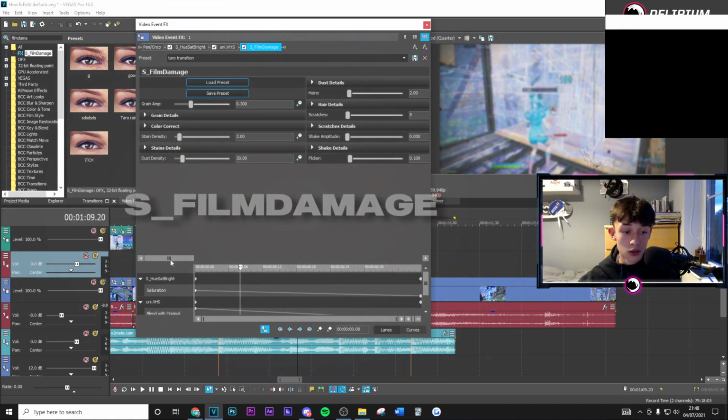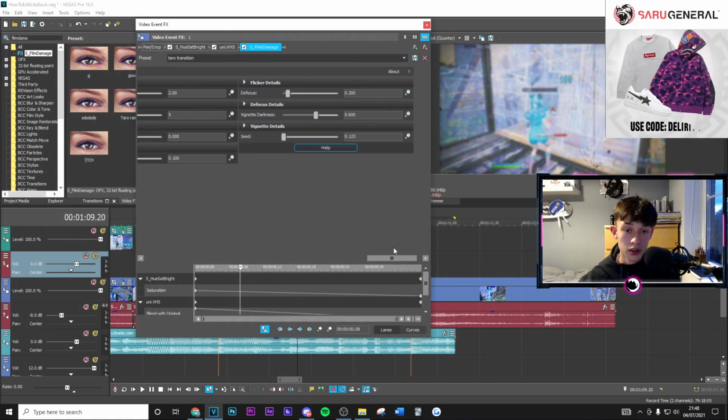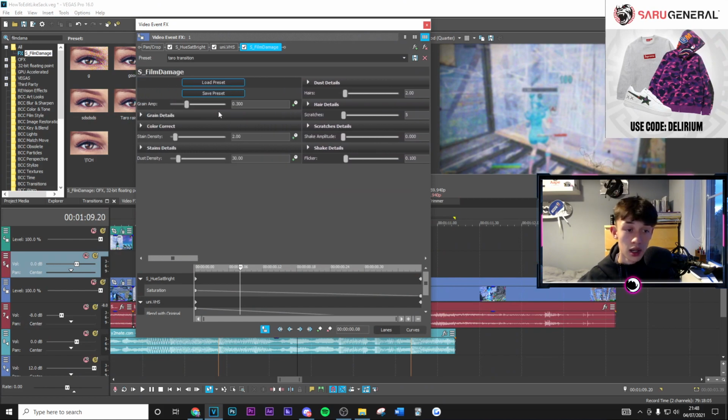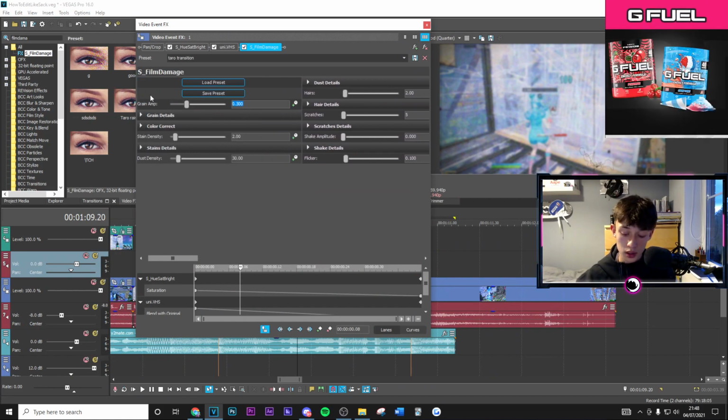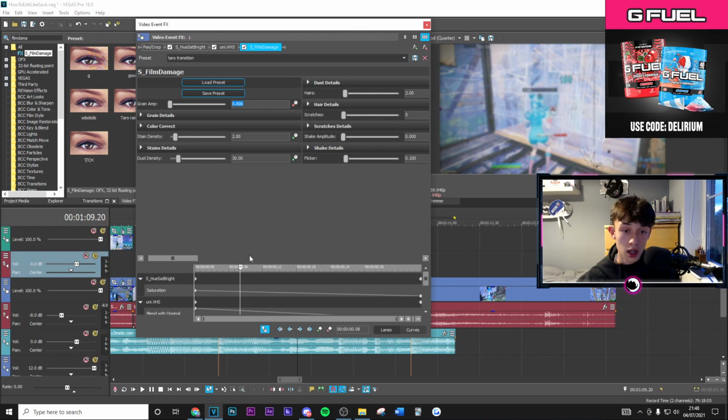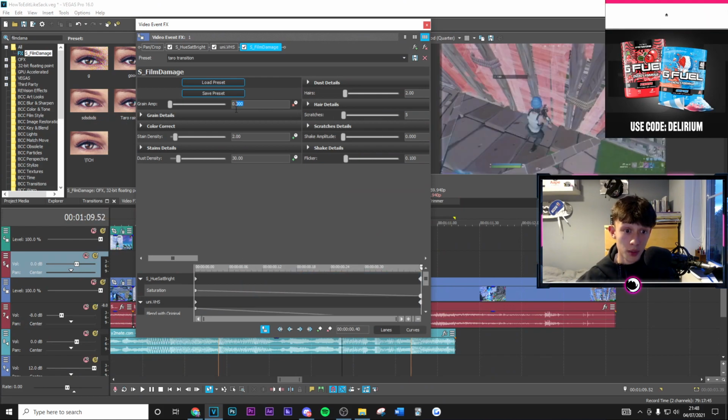And then the final thing you want to go ahead and add on to this transition effect is going to be s_film damage. Go ahead and copy all of those settings right there. Feel free to pause the video, and then you want to go ahead and put everything at 0, and then keyframe that to the original amount at the end.